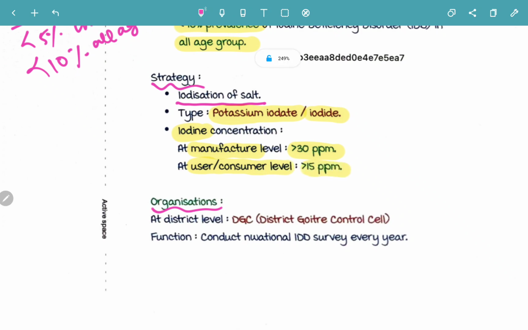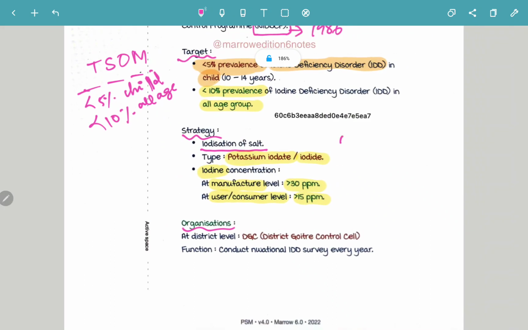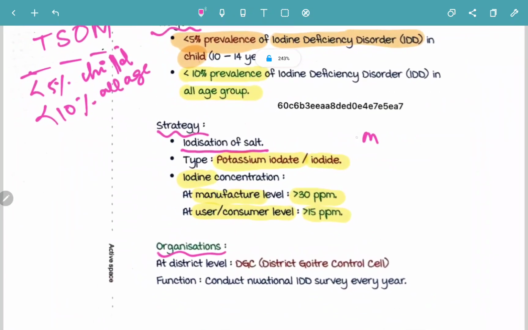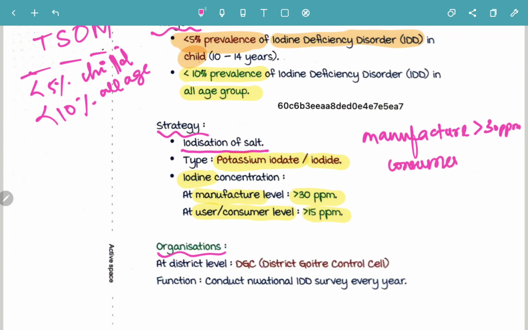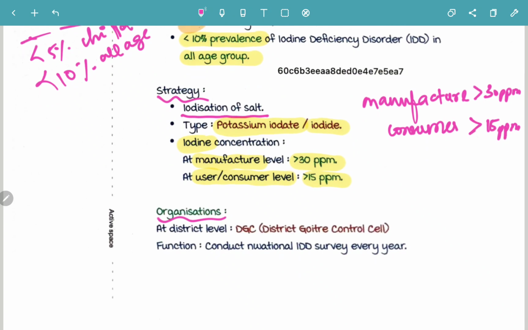Very important MCQ. According to NIDDCP, our strategy is iodization of salt, using potassium iodate or potassium iodide. They will ask about iodine concentration at manufacture level, which must be more than 30 ppm, and at consumer level, that is, when we eat the salt, it must be more than 15 ppm. Okay, now let's move on to the next.